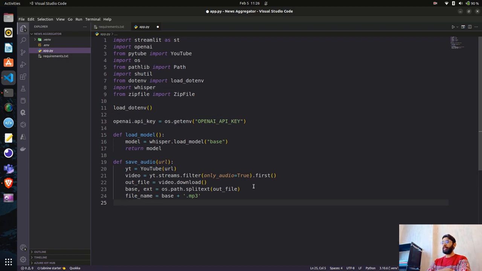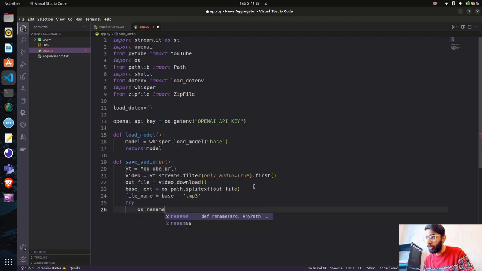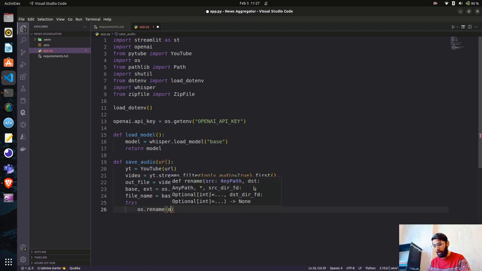But what if there is nothing available? Suppose you have given a YouTube video URL and it's not working for your program; how will you handle the error? You can use try and except. So try os.rename, we're trying to rename: os.rename out file and the file name.